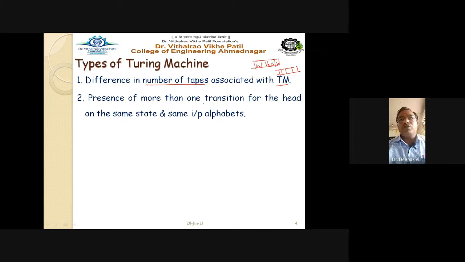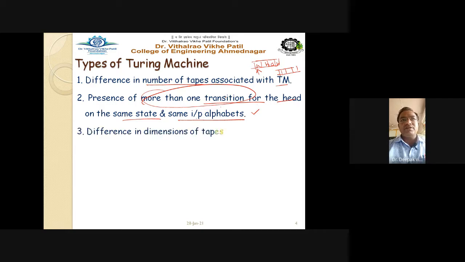Then, the presence of more than one transition for the head on the same state and same input alphabet. Suppose the head is pointing to that particular input alphabet; more than one transition for the head on the same input is possible. Just like your NFA, on the same input symbol, multiple transitions are possible. The same is the case with a Turing machine. If you have such transitions on the same input, it can be categorized as another Turing machine.